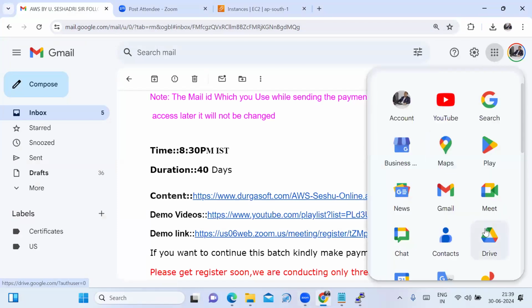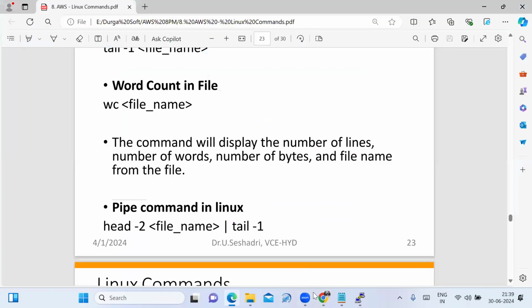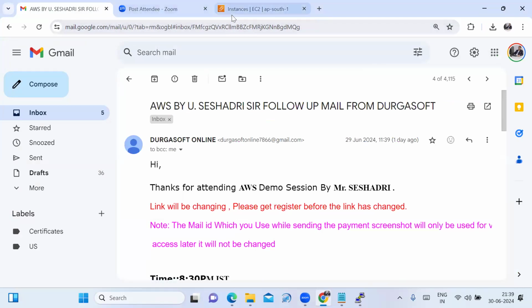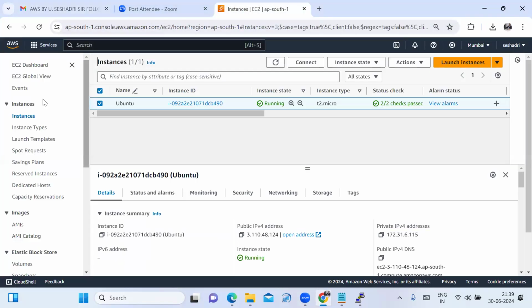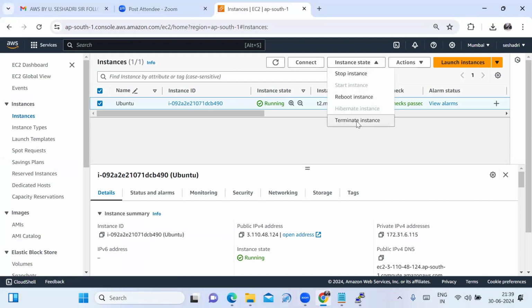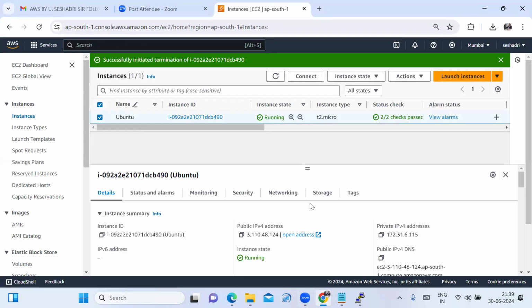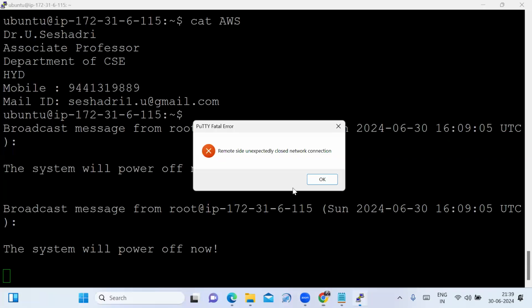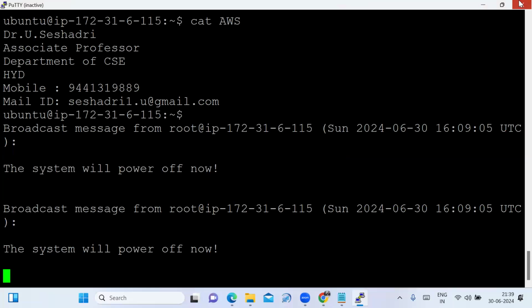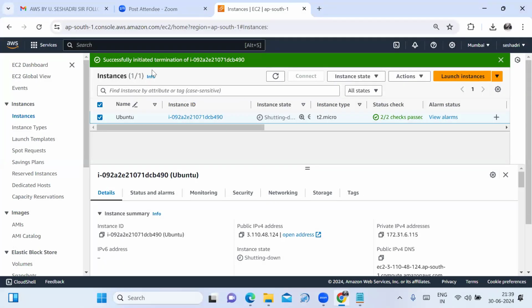One thing you remember: once you are completing your practice, then we have to terminate all those things. Let me show you where to terminate. Go to the instances, select the instance, go to the instance state, and click terminate instance. When you terminate, the system will be powered off automatically. The key pair and the security group will not be charged by AWS. Don't worry about that.